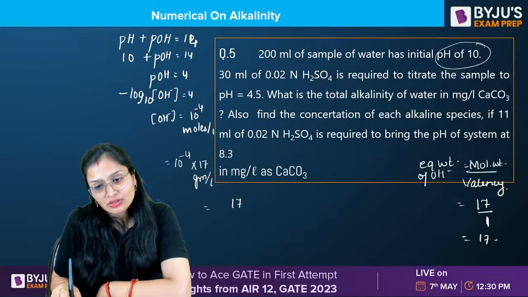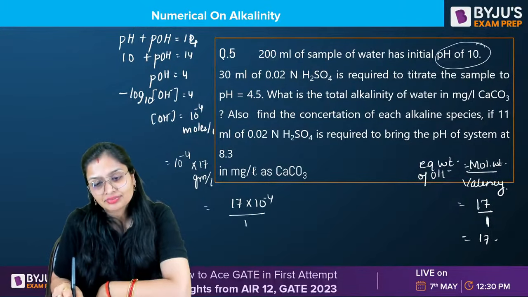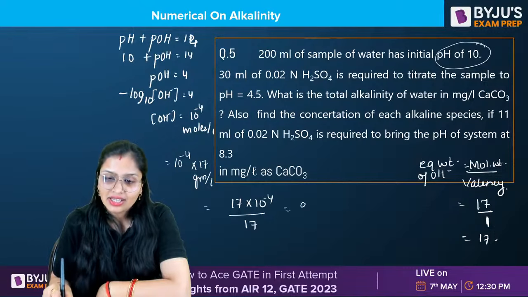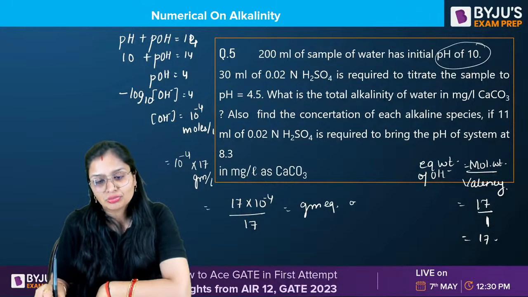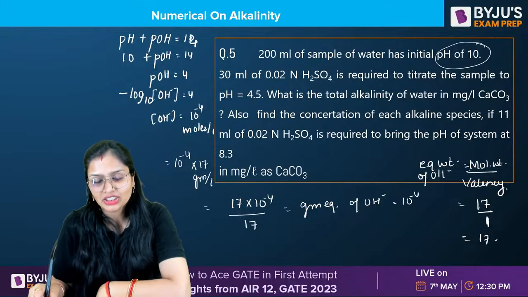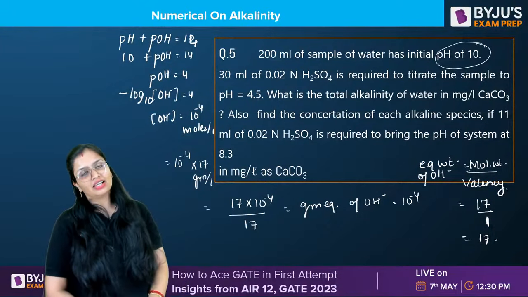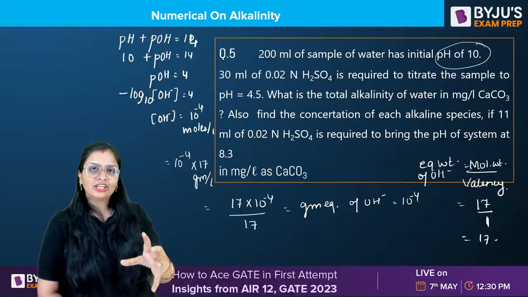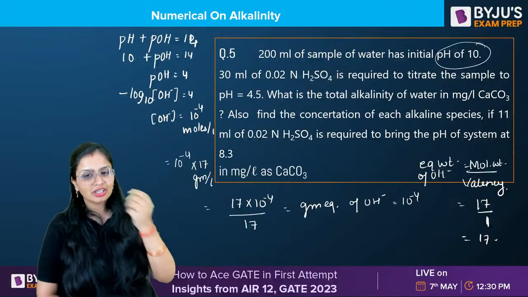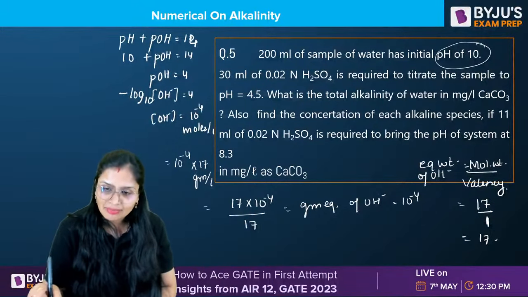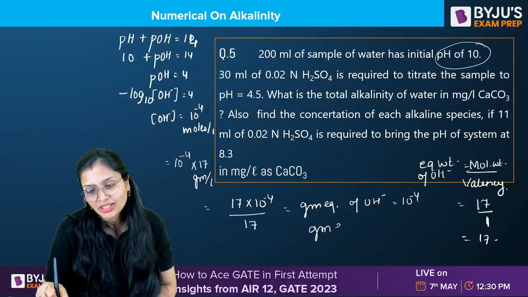So when you calculate the gram equivalents of OH minus, this will come out to be how much? 10 raised to power minus 4, as 17 and 17 will get cancelled. Now you know 1 gram equivalent of anything is equal to 1 gram equivalent of any other thing. So these many gram equivalents of OH minus will be equal to these many gram equivalents of calcium carbonate.